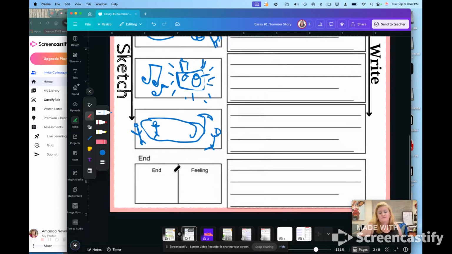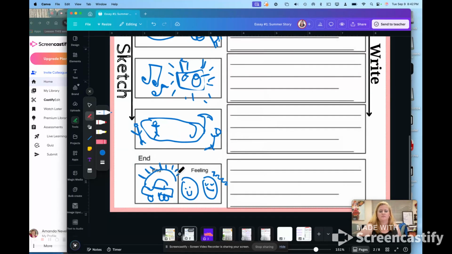By the end of the pool day, I was feeling pretty exhausted, I'll tell you that, but pretty happy at the same time. So I'm going to do a little happy face here. I was feeling pretty happy because we had such a good day. And then I'm also going to do a tired emoji face, like, I'm happy, but man, I could definitely use a nap and maybe a Frappuccino. And at the end of the story, we all went home and laughed and enjoyed the end of the day when the sun was finally going down.